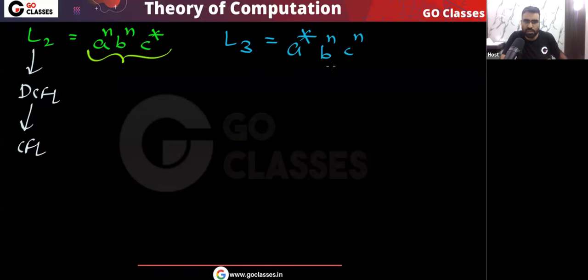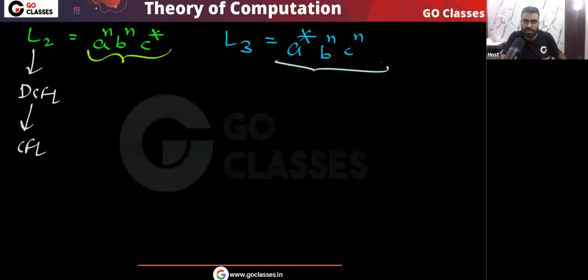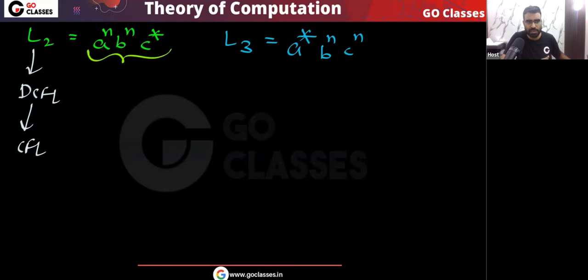Similarly for L3 also there is a DPDA. We will ignore all the a. Then for every b we will push one b, and for every c we will pop one b. Yes or no? So you can see this is also DCFL. For this language also we can create a DPDA. So they are DCFL, and every DCFL is a CFL.